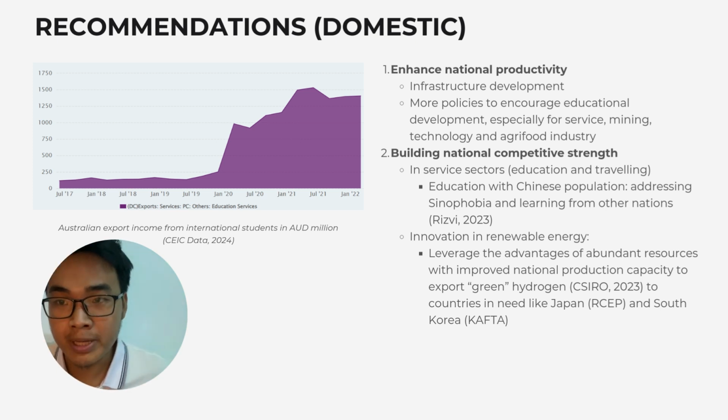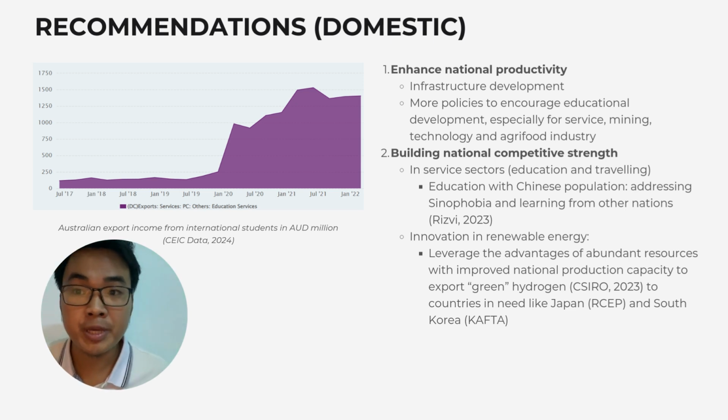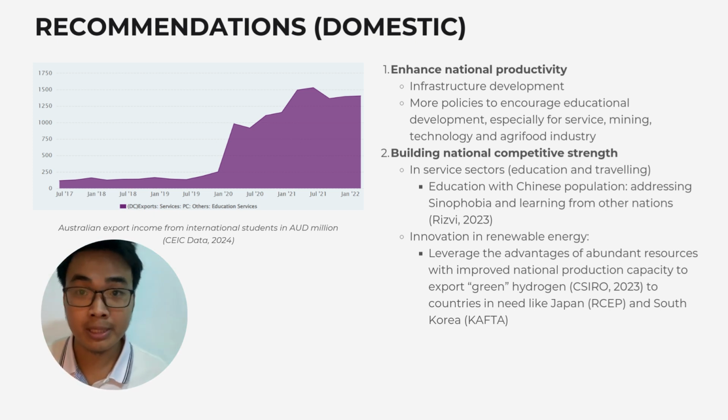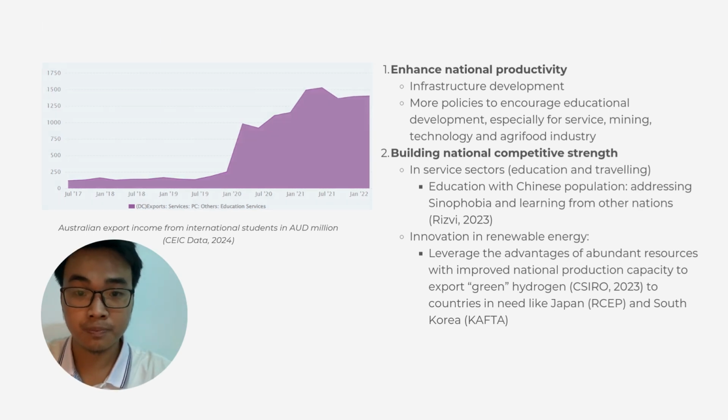And finally will be the innovation in renewable energy. We already know that Australia has the advantage of abundant resources. So with the improved national production capacity, they can export green hydrogen to potential countries such as Japan and South Korea, and they will take the lead in this industry, which has such huge potential.